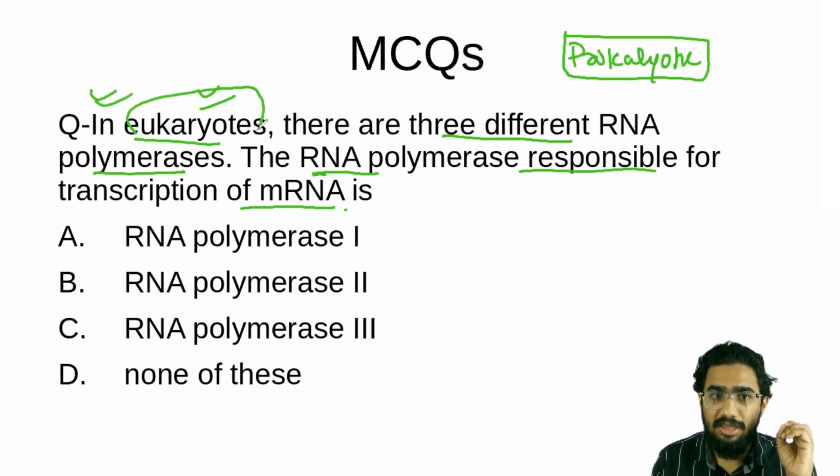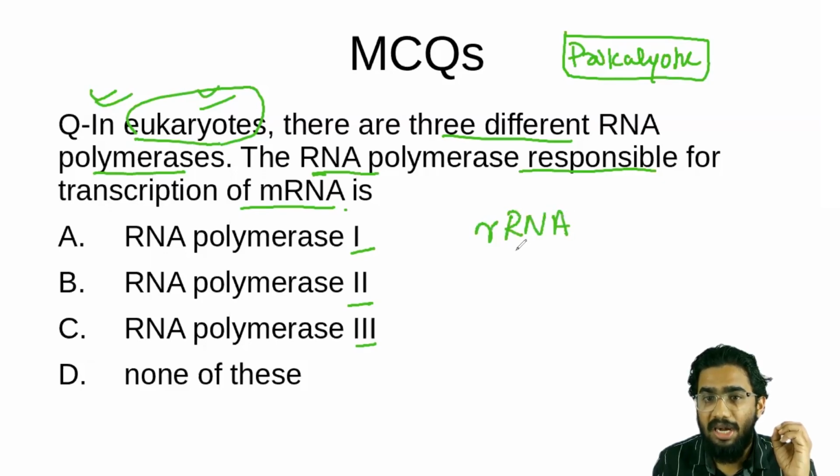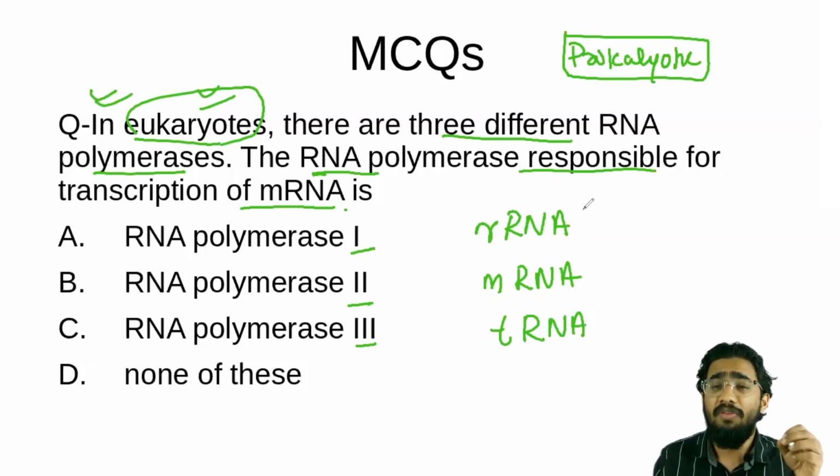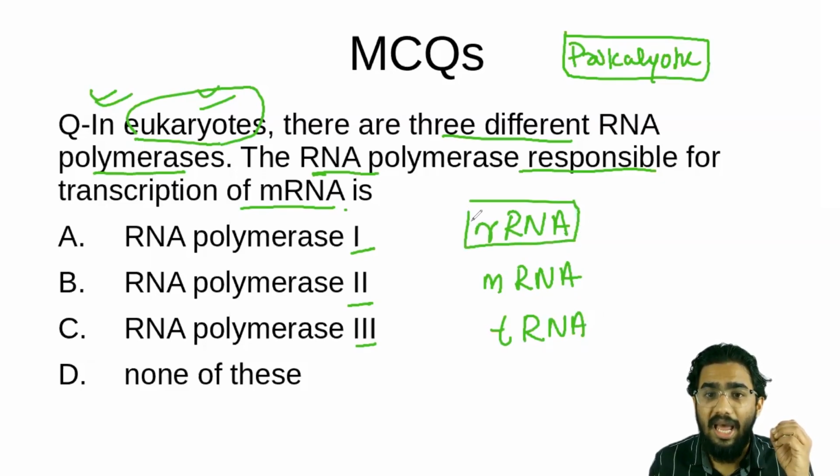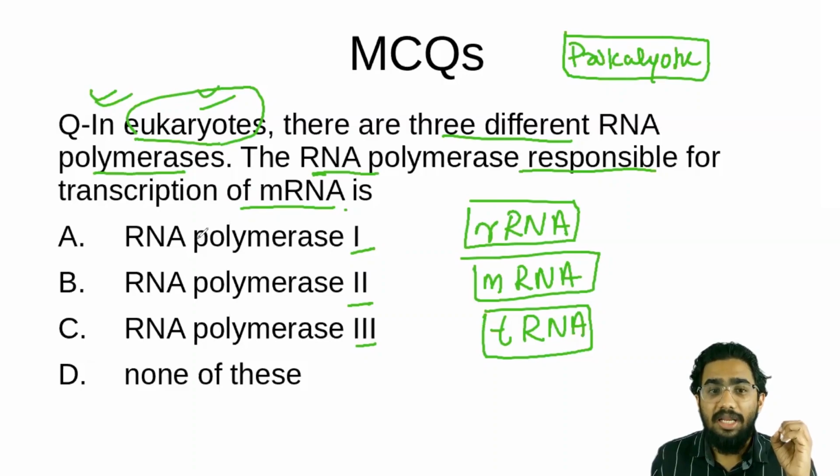In eukaryotes there are 3 types of RNA polymerase: RNA polymerase 1, RNA polymerase 2, RNA polymerase 3. And we have 3 different kinds of RNAs also: rRNA, which we call ribosomal RNA, which makes the ribosome; mRNA, which we call messenger RNA; and tRNA, or transfer RNA. We will discuss all these RNAs in another video, and there are 3 RNA polymerases, one for each individual RNA.